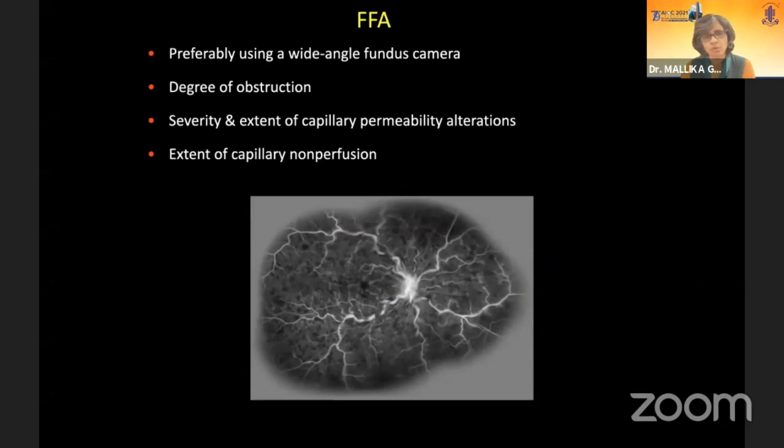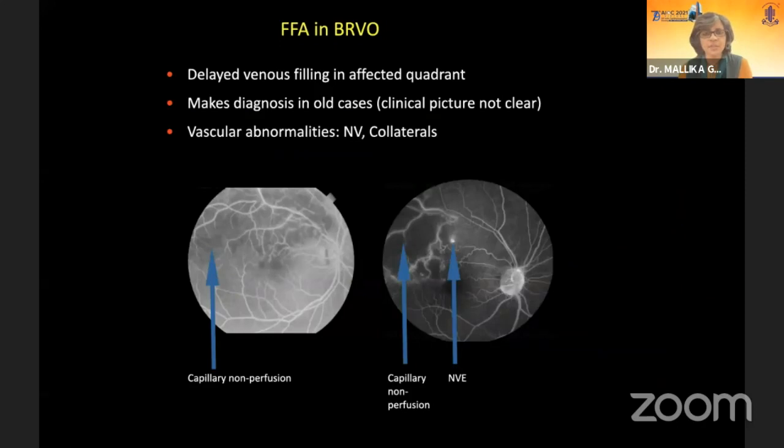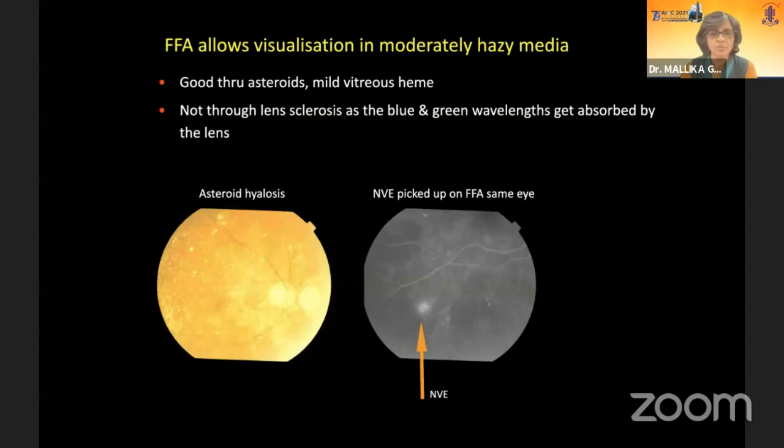Fluorescein documents the amount of capillary permeability and non-perfusion, especially useful in BRVO, where we are not clear about the diagnosis. After a few months, the fundus looks featureless, but vision is poor. You can see the non-perfusion, delayed filling of the affected vein, new vessels, and capillary non-perfusion.